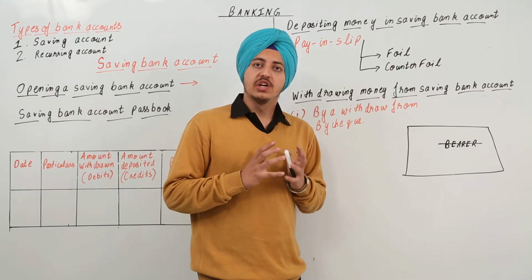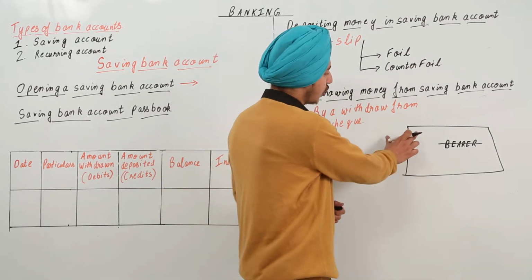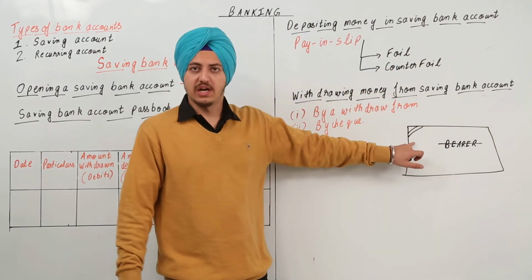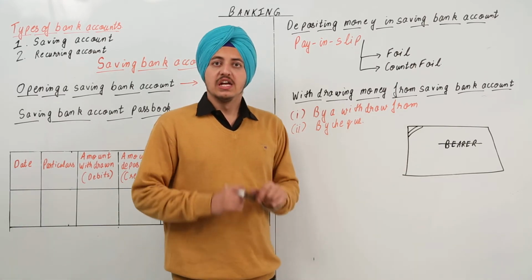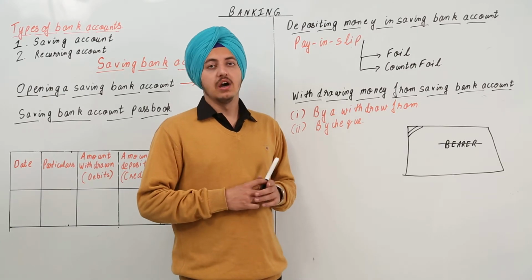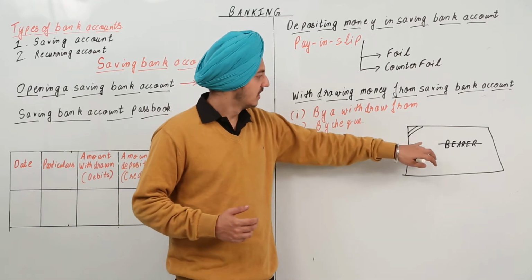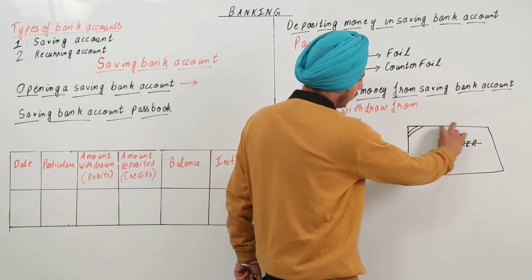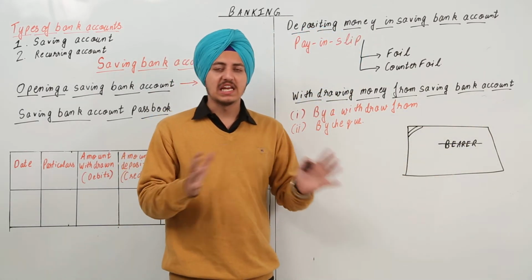Now to reduce frauds, we just draw on the top left corner, we will just cross this check like this. We'll draw 2 lines like this. If these 2 lines are drawn on the check, this means that the money cannot be withdrawn in cash from this check. The person whose name is over here should have a bank account somewhere in any bank.